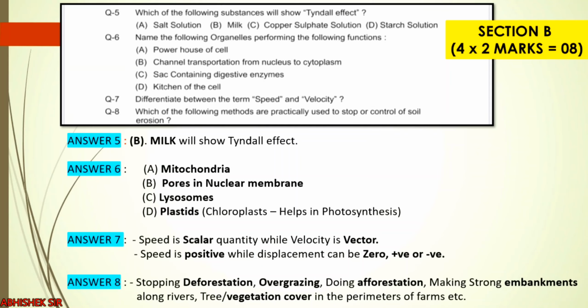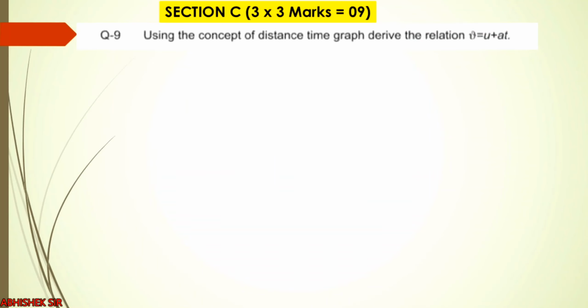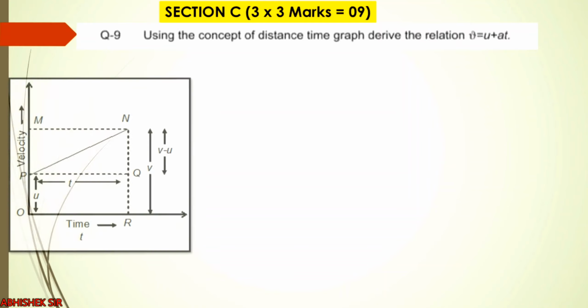Now let us move on to section C. In section C, there are 3 questions, each of 3 marks, so total 9. In that, the first is of physics. Using the concept of distance versus time graph, derive the relation v equals to u plus at. So this is the first equation of the derivations of equations of motion.